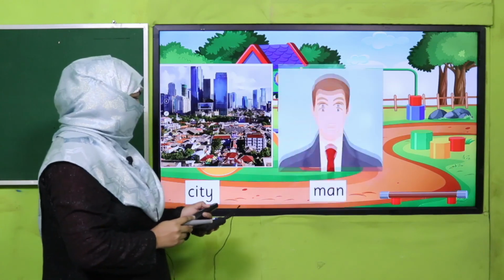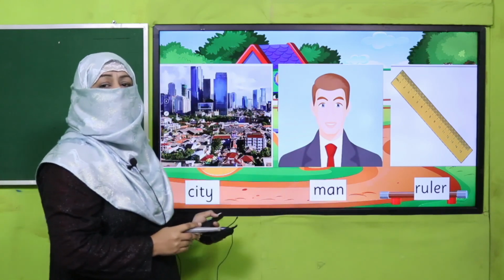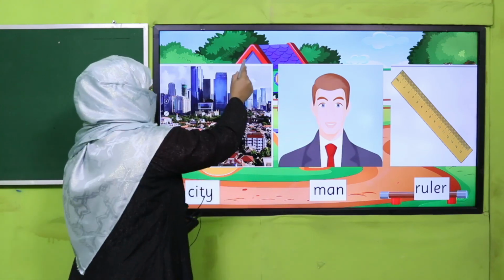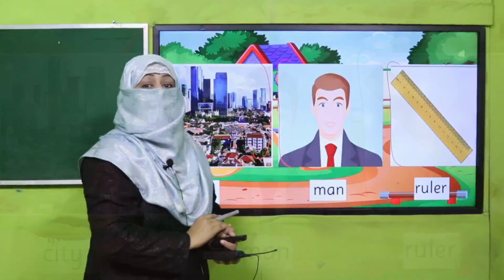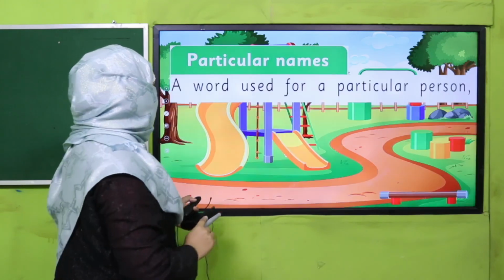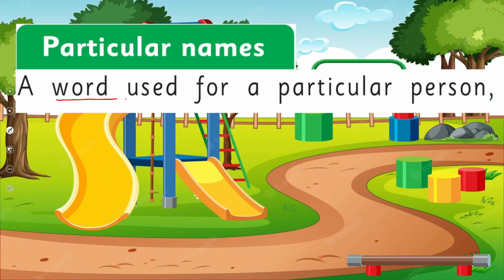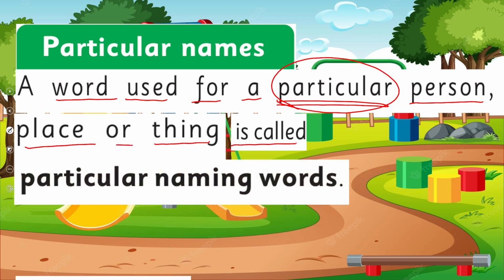So city, man, ruler, because these naming words may refer to any place, person, or thing. That's why they're called common naming words. But when I say particular name, it means a word used for a particular, means specific person, place, or thing. For example,